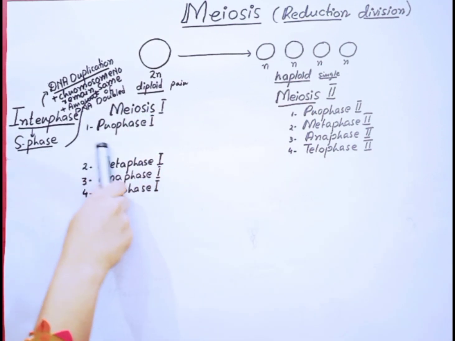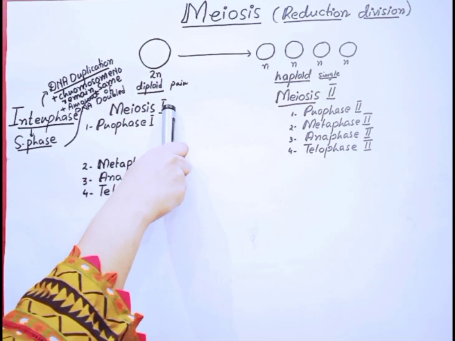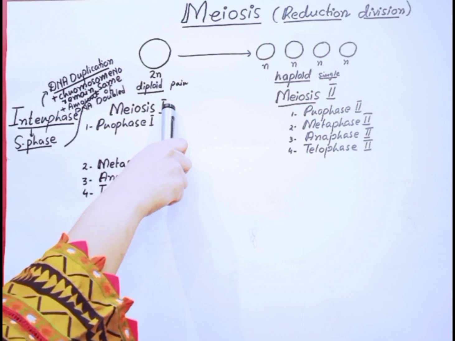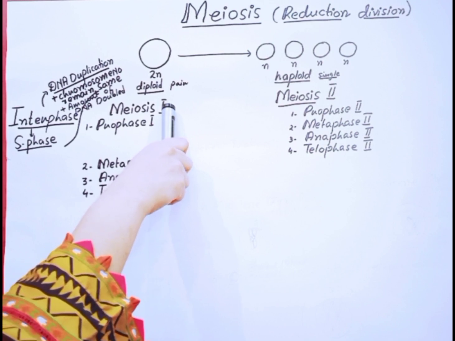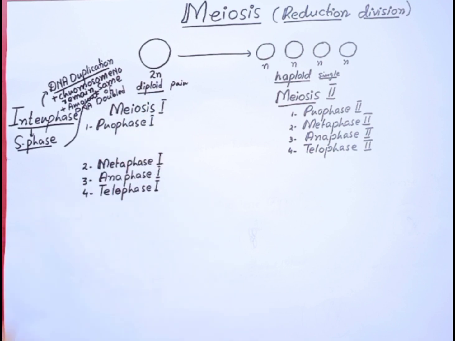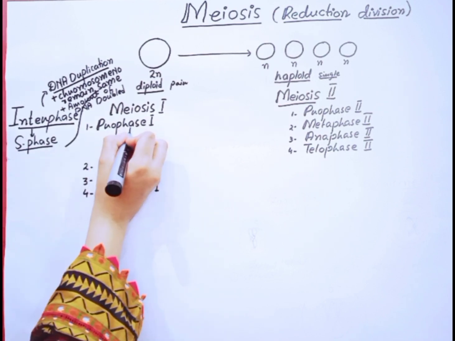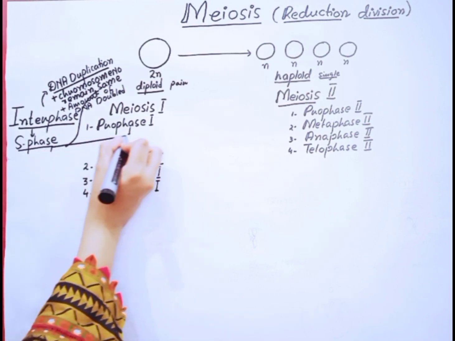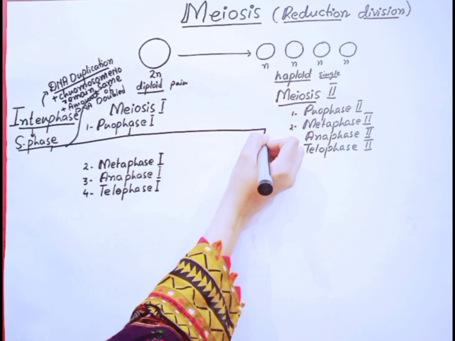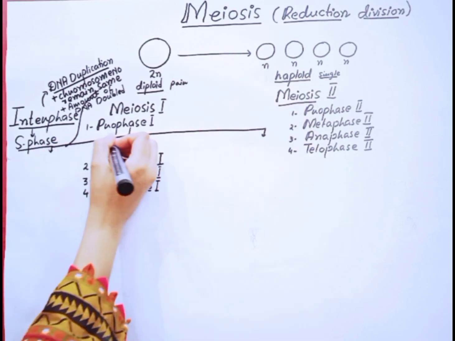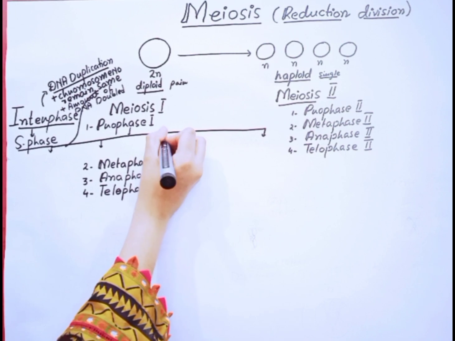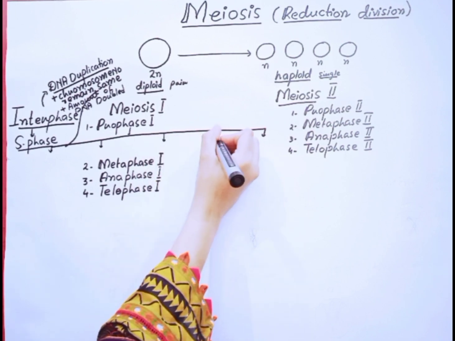Prophase 1 of meiosis 1 cell division is the longest and the most complex phase. This prophase 1 is further divided into 5 subphases, and this division is based on chromosomal behavior.